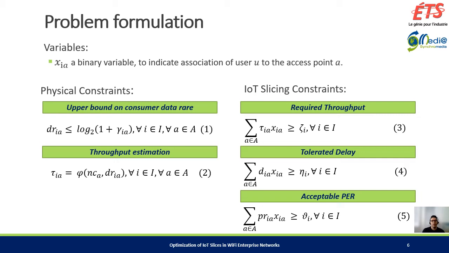In equation 3, we define the minimum throughput requirement for each IoT device based on the information received from the IoT broker. Equations 4 and 5 put constraints based on the tolerated delay for the IoT devices and their acceptable packet error rate. So these define the slicing constraints in our problem formulation.